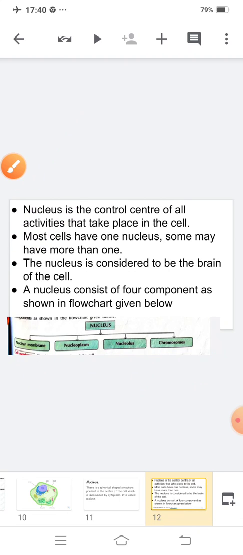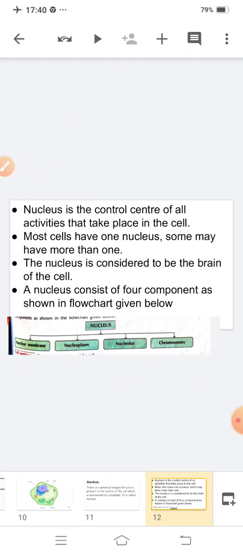I am reading these slides once more. Listen carefully. Number 1, nucleus is the control center of all the activities that take place in the cell. The second one is, most cells have one nucleus. Some may have more than one. The nucleus is considered to be the brain of the cell.